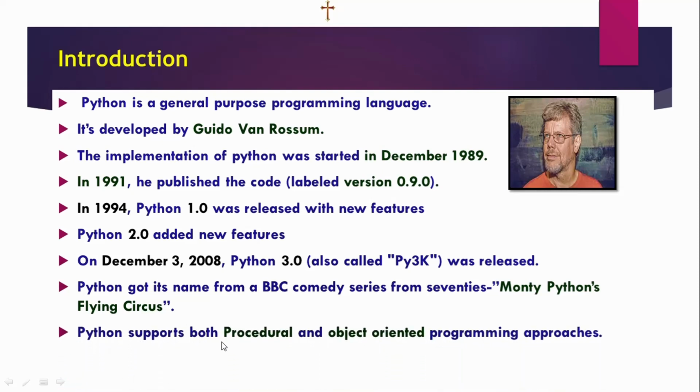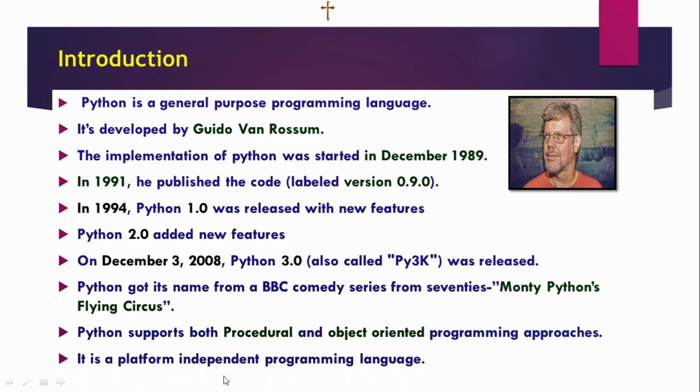Python supports both procedural and object-oriented programming approaches. Procedural means we can write every code top down, and the memory will read and execute also top down. That is called procedural. Object oriented means we can write every code top down, but memory will call and execute bottom up because it contains classes and objects. Later we will discuss this topic.